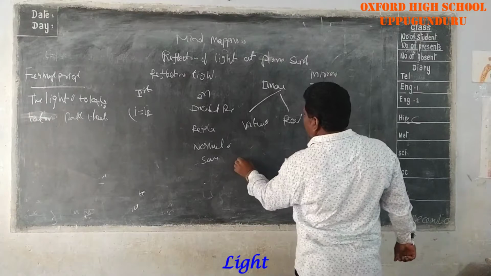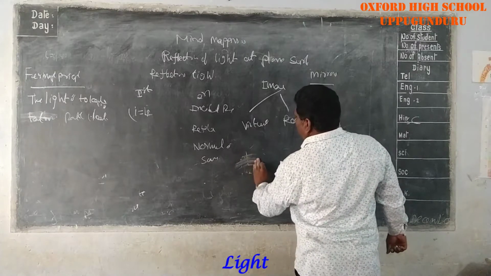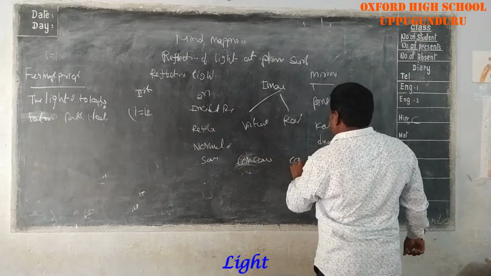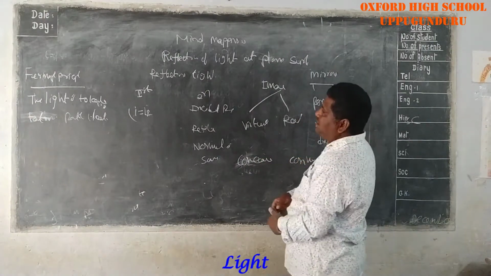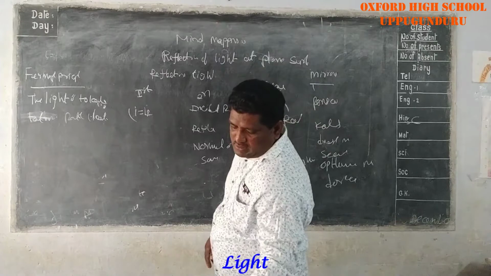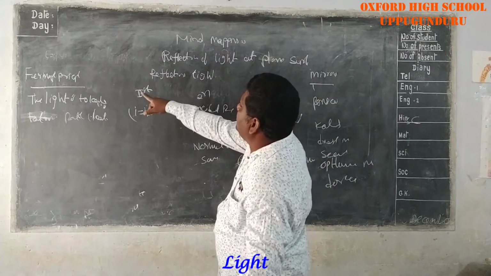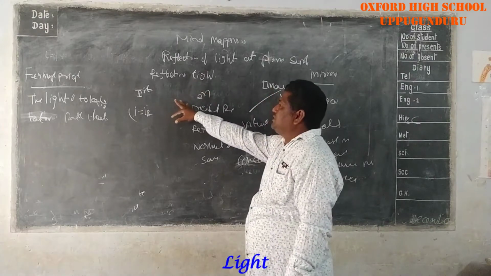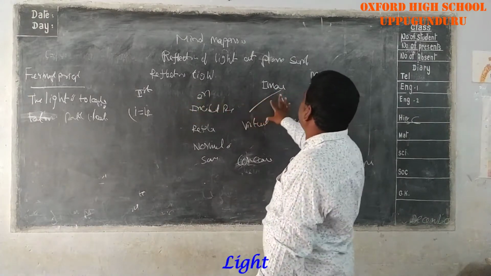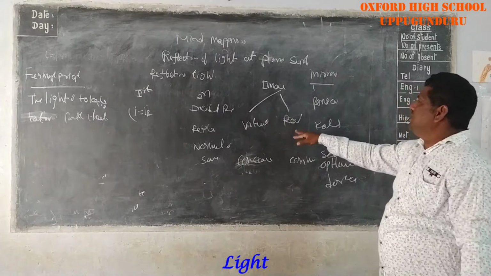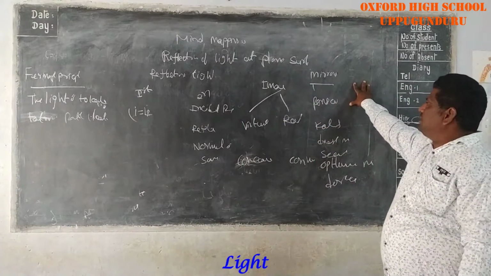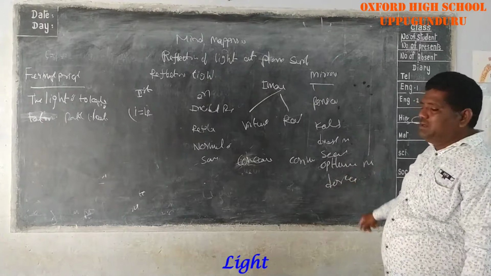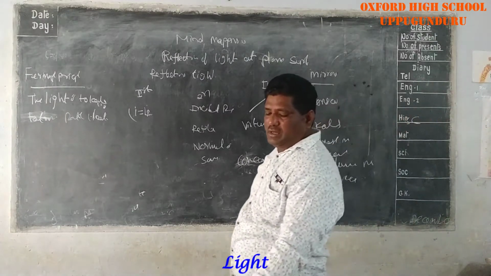Mirrors are plane mirrors, concave mirrors, and convex mirrors. Mainly in this lesson we discussed Fermat's principle, reflection with its first and second laws, the two types of images, and the mirrors. These are today's topic. Understand? Okay, thank you.